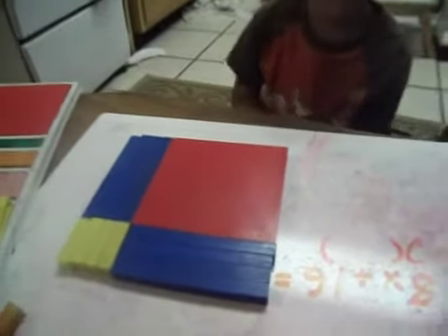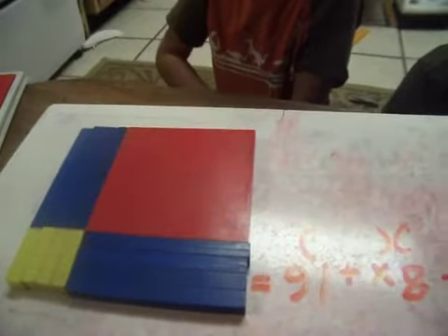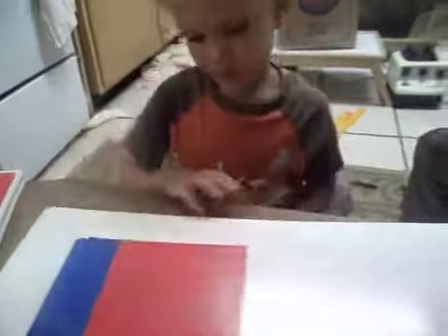Now, what are the sides? Count it. X plus 4 and X plus 4. So, it's x plus 4? So it's an X plus 4 square. Very good. That's what I like to hear.